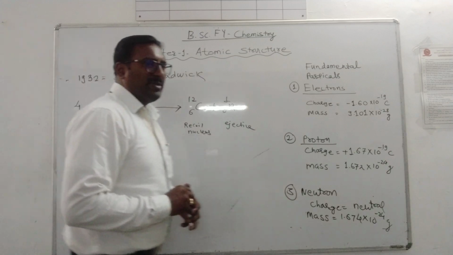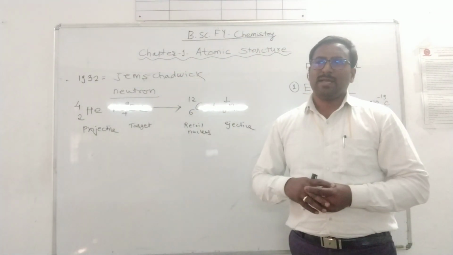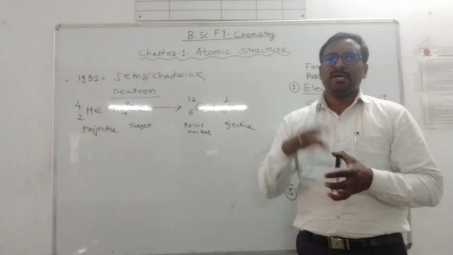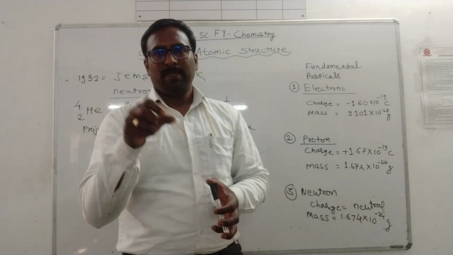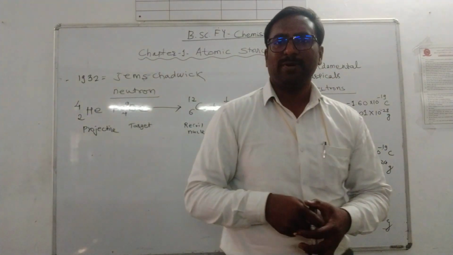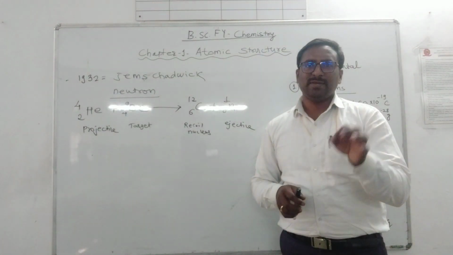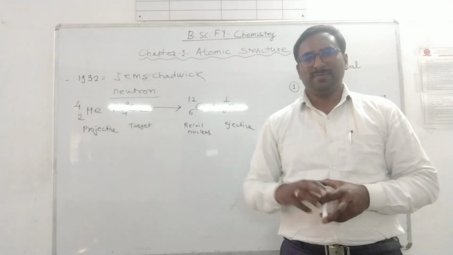So on the basis of these fundamental particles, we know that each and every element and compound does not have similar properties, isn't it? They have characteristic properties. For example, the properties of sodium and chlorine are different.